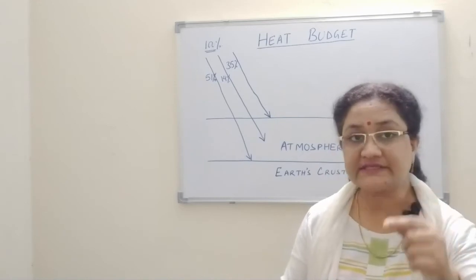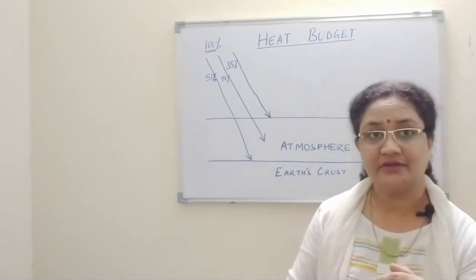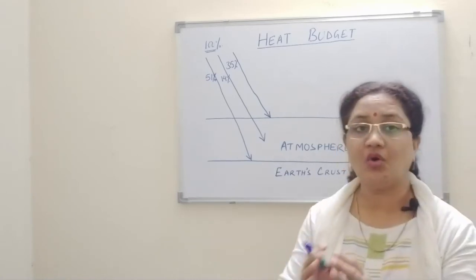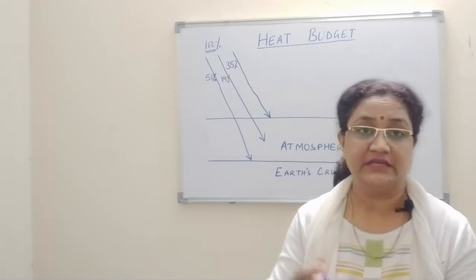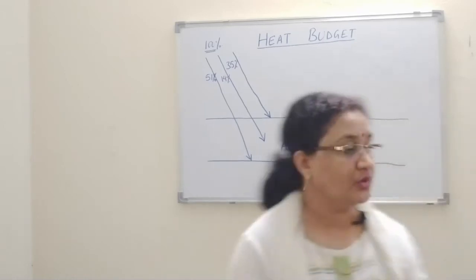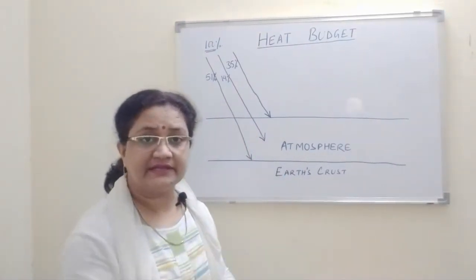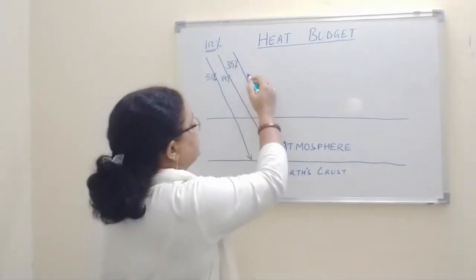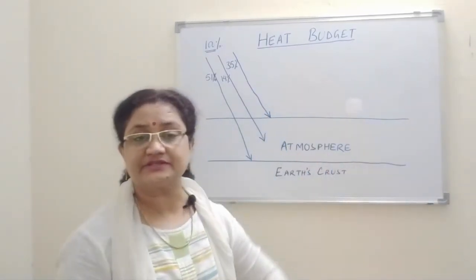Yes? So this is just one part of it. Now let's see how it is going back, and how much of it is able to go back to the space. Let's see the other side of it. Just now I said that 35% of it is reaching the atmosphere and going back to the space.